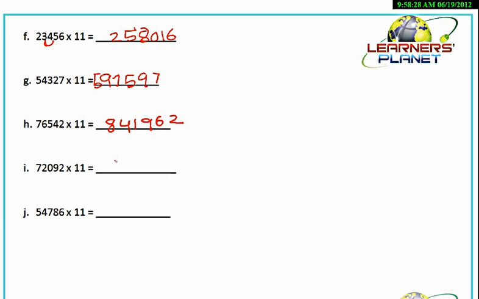Now 72092 into 11. We just try to do it. 2 as it is. 9 plus 2, 11. We write 1 over here and 1 will be carried. Then 0 plus 9.